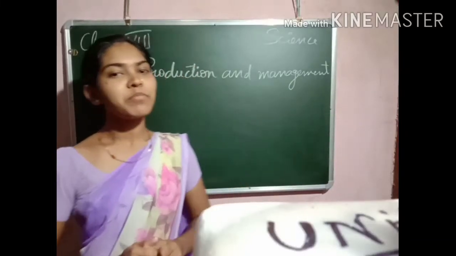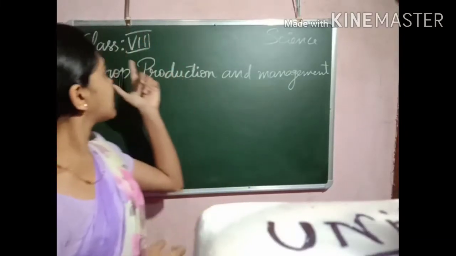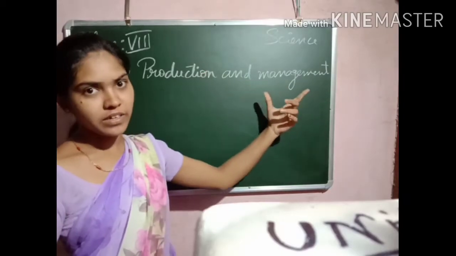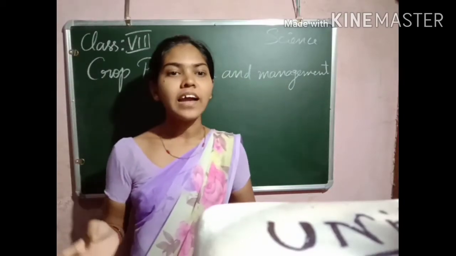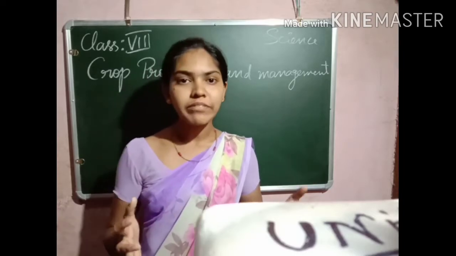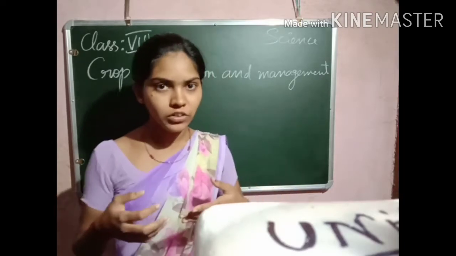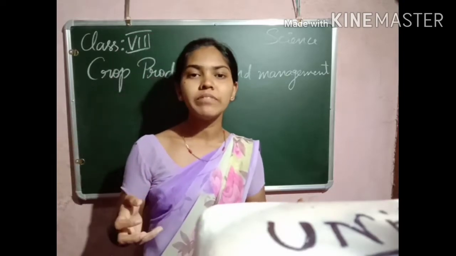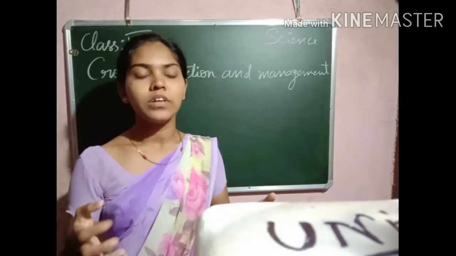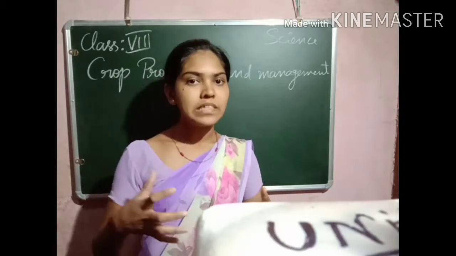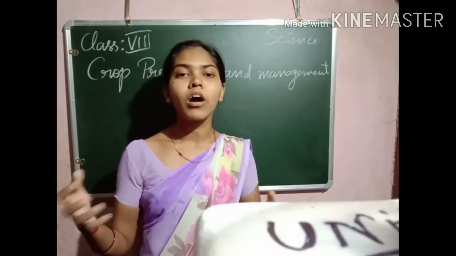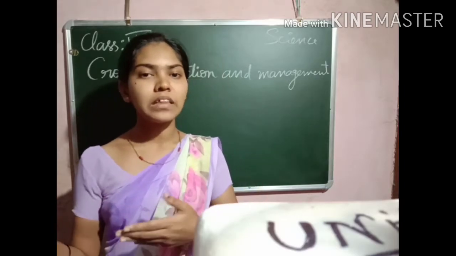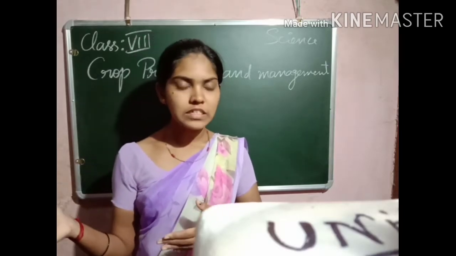Dear students, today I am going to start a new chapter in class 8th science. The first chapter is crop production and management. We have studied in earlier classes that all living organisms require food for their growth and development. Animals and some other living organisms are not capable of preparing their own food. Only plants prepare food by the process of photosynthesis.